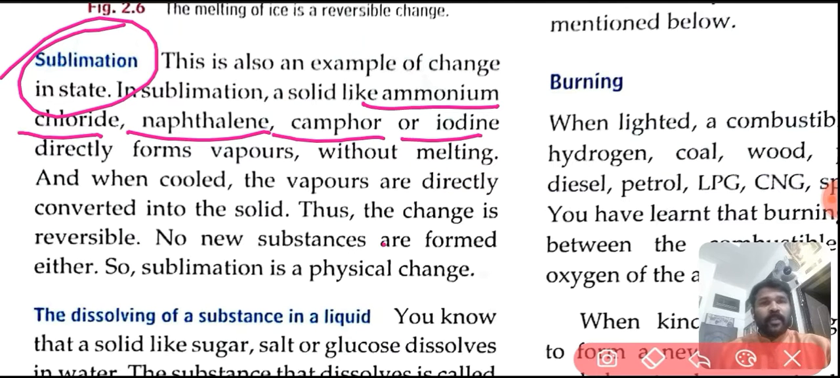Here we are discussing the physical change. In sublimation, there are no new substances formed, and it can be reversed. So it is a physical change.